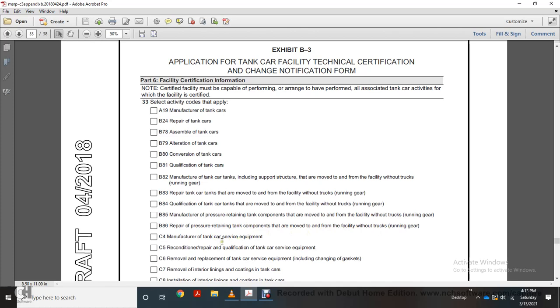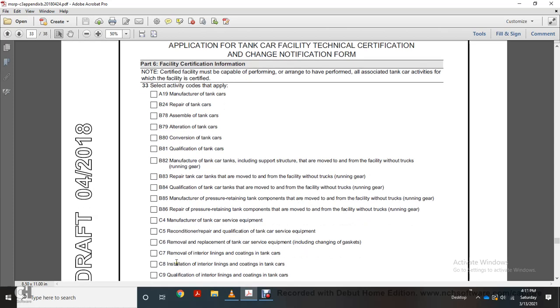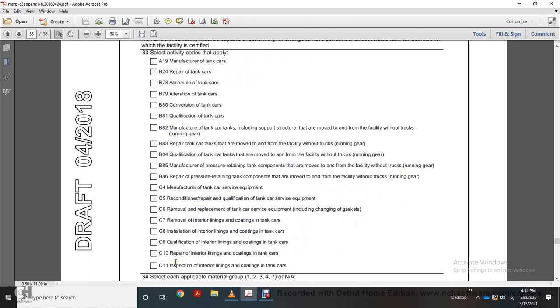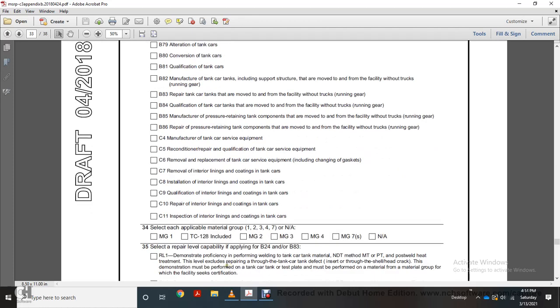C4, manufacture of tank cars for the equipment. C5, recondition or repair qualification of tank car equipment. C6, removal or replacement of tank car equipment, including changing of gaskets. C7, the removal of interior lining coating in the tank car. C8, installing interior lining coating in the tank car. C9, qualification of interior lining coatings in tank cars. C10, repairing interior lining coatings in tank cars. C11, inspection of interior lining coatings in tank cars.